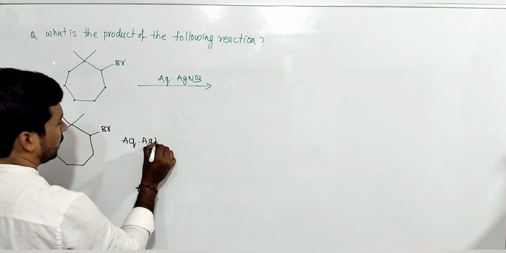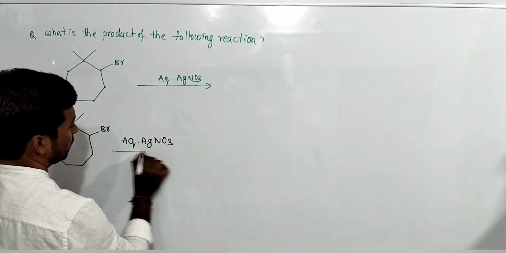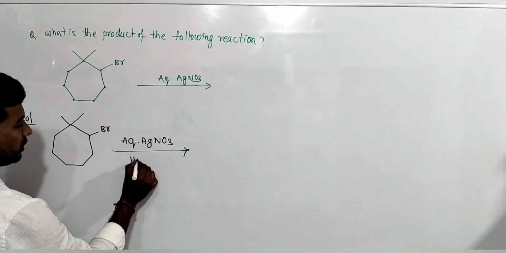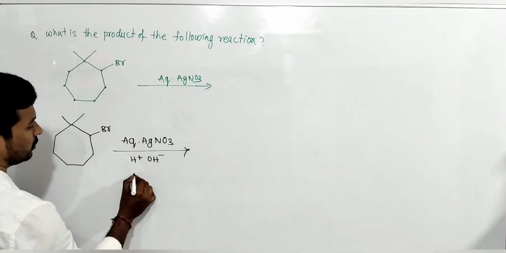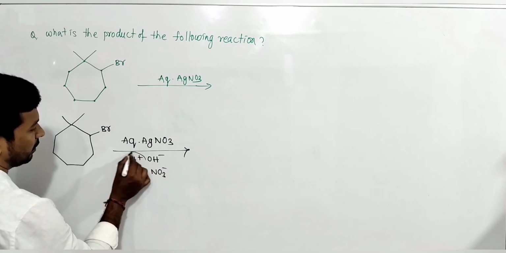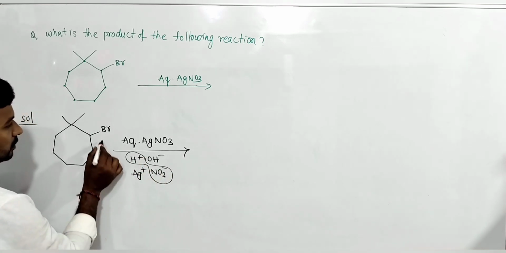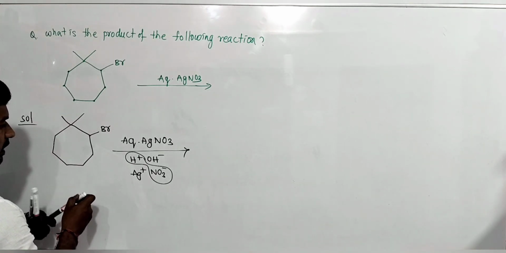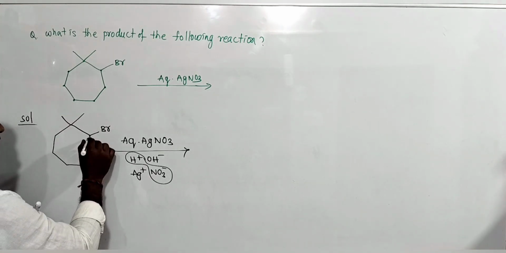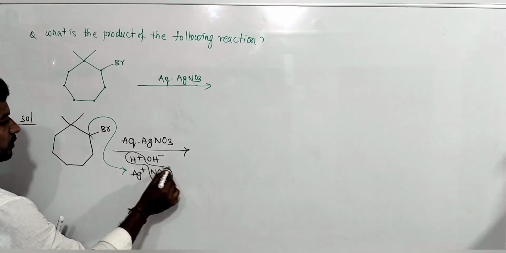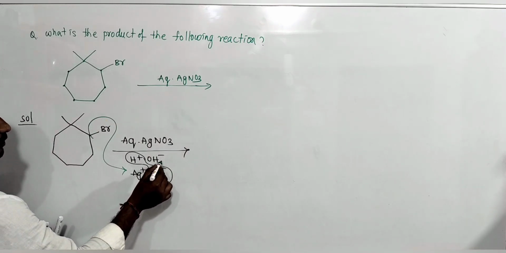aqueous silver nitrate takes Br minus and provides OH minus. So aqueous means H plus, OH minus, Ag plus ion and NO3 minus ion, and remember always HNO3. So this Br minus is attracted by Ag plus, and OH attack takes place here.